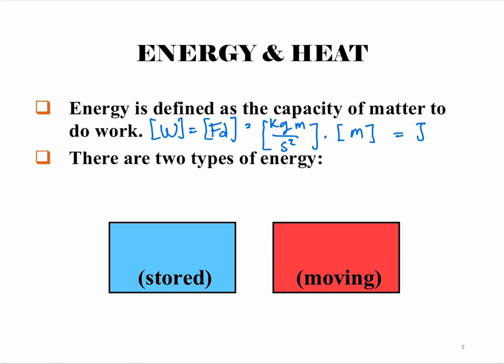Generally, there are two types of energy that we think of in physics, in chemistry, and in pretty much every other natural science. Does anyone know what these two forms of energy are? Stored versus moving energy? Potential and kinetic energy. So potential energy is our stored energy, and kinetic is our moving energy. This is related to how fast particles are moving, and we'll find that that's related to temperature.